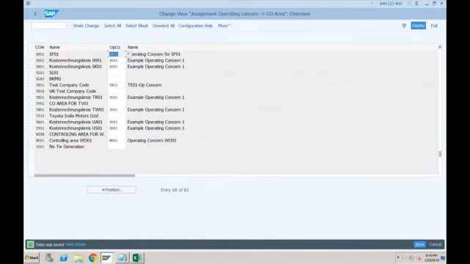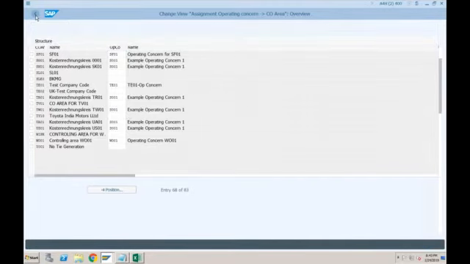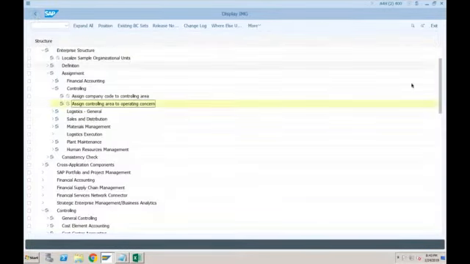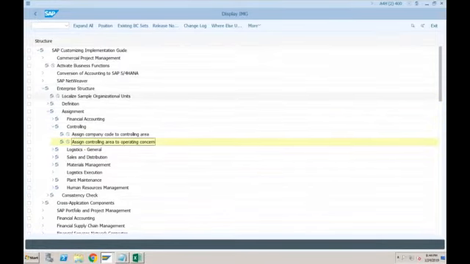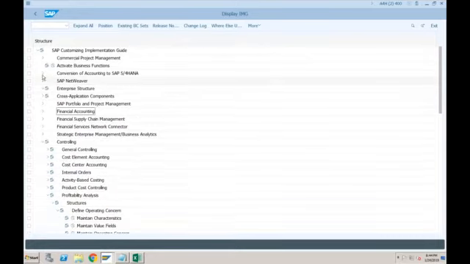Okay, again, this is not enough. There is one more configuration where you need to tell the system for your controlling area whether account based COPA is active or costing based COPA is active. And that has to be done in this conversion for accounting to SAP S/4HANA preparation.